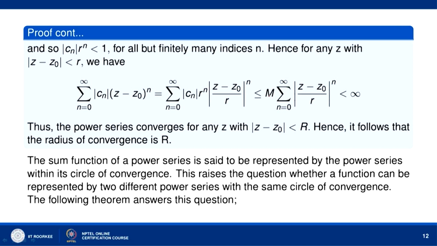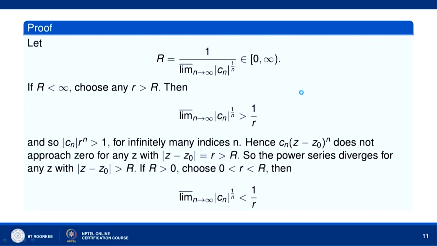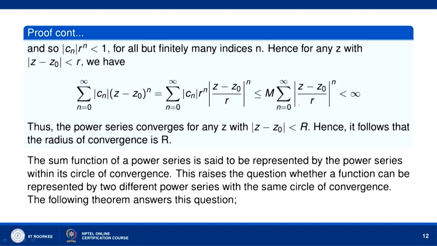So, this is less than or equal to M sigma n equal to 0 to infinity mod of z minus z naught over r to the power n, which is less than infinity, because mod of z minus z naught is less than r. So this is a convergent series. Thus, the power series converges for any z with mod of z minus z naught less than r, and hence it follows that the radius of convergence of the power series is capital R.